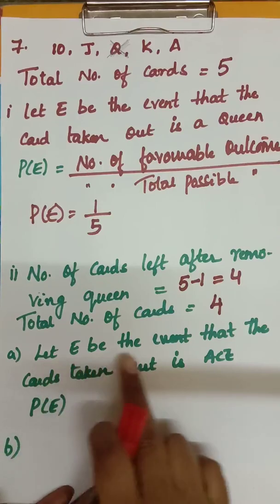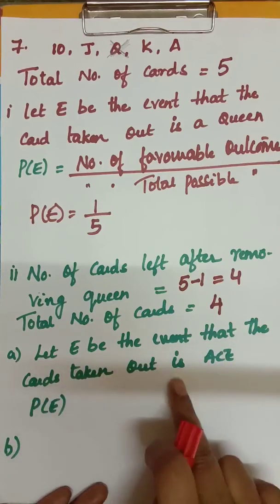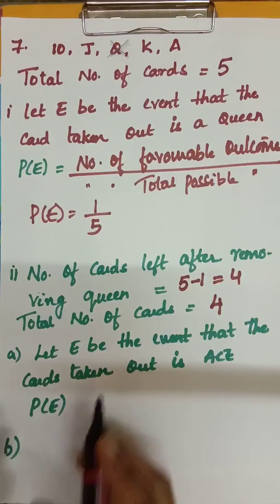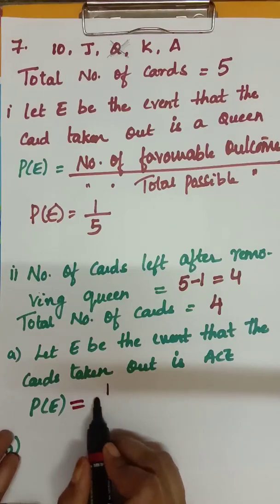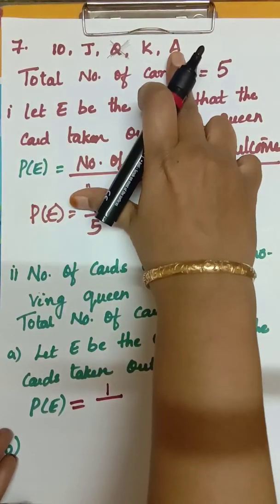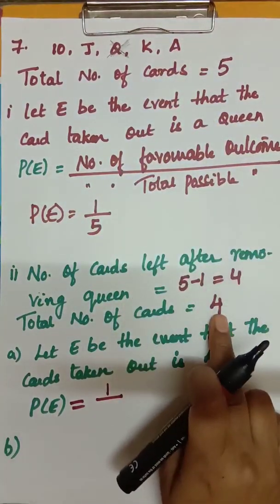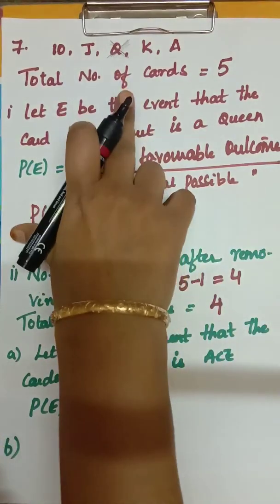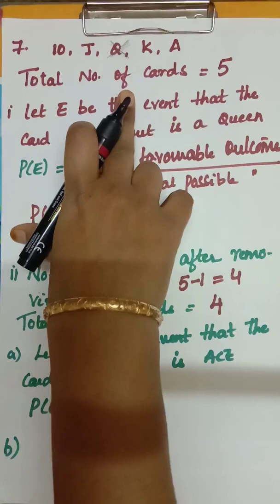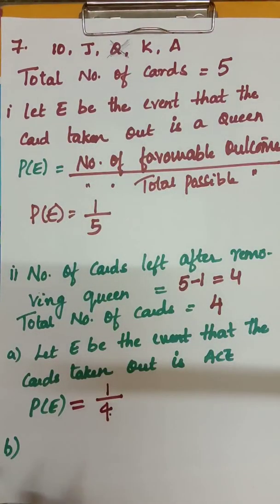Next, let E be the event that the card taken out is an ace. What are the chances of getting an ace? Number of favorable outcomes is 1. Total possible outcomes will be 4. Why is it not 5? Because we did not replace the previous card, we are just keeping it aside. So we got 1 by 4.